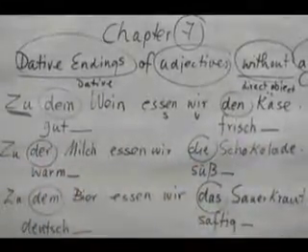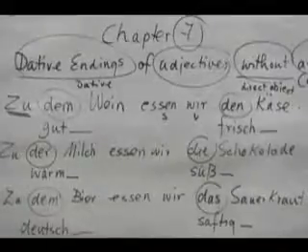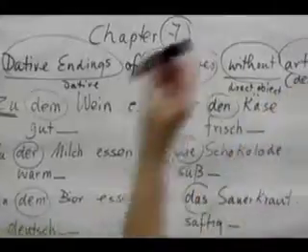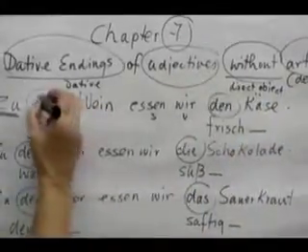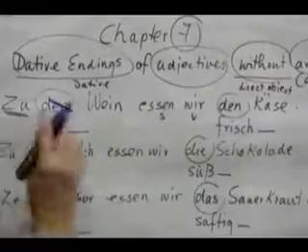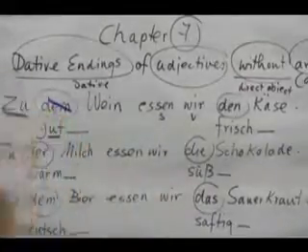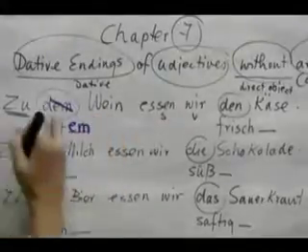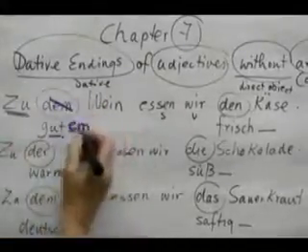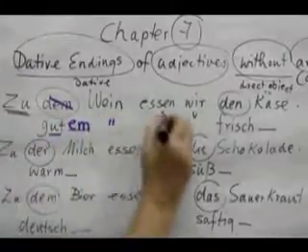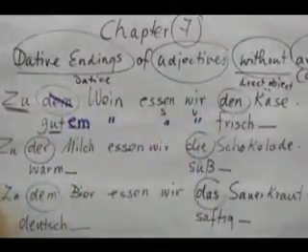Now, we are using the same sentence. We are adding an adjective, but we are dropping the articles, okay? So we are dropping dem, and we are using the adjective gut. But since we dropped the dem, we have to borrow the ending of the der, die, das word, right? So dem had the ending em, so we borrow it. Zu gutem Wein essen wir now.